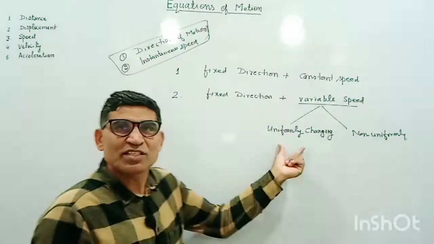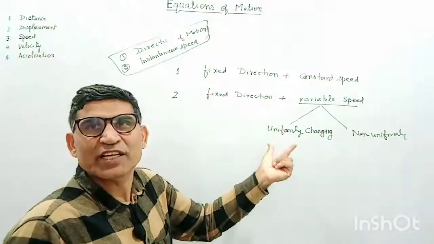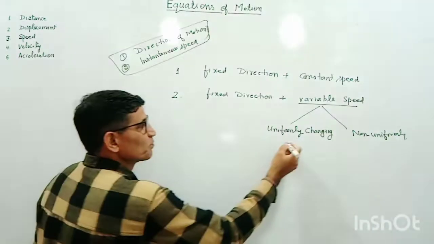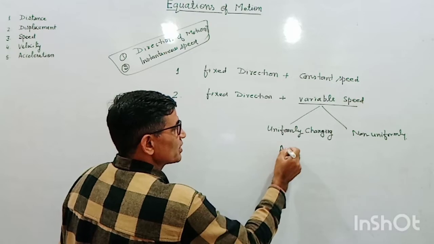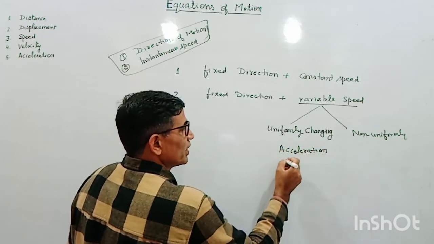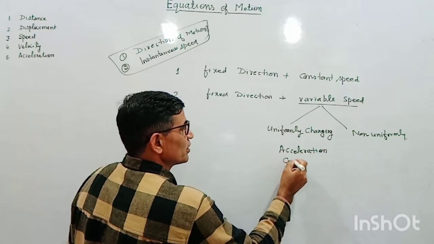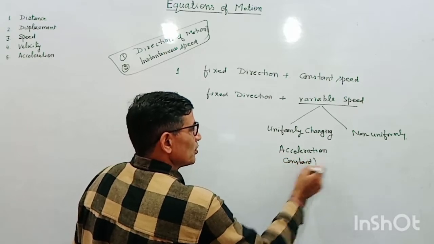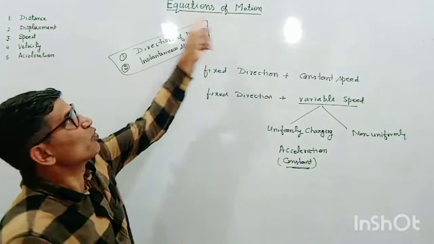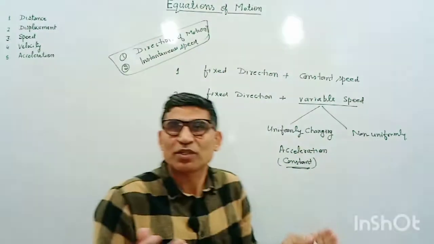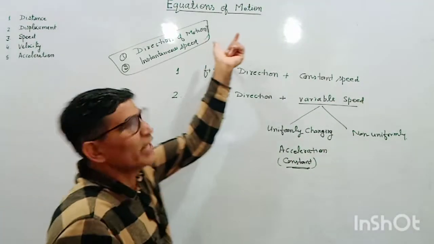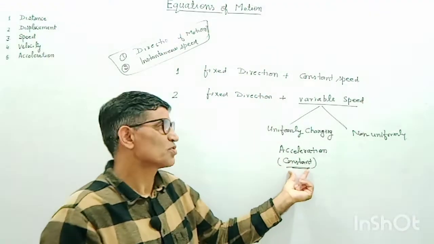If this change in the speed is uniform, then we can say there is an acceleration which is constant. So here acceleration will be constant. And all the equations of motion, you know, there are 3 to 4 equations of motion, are valid only when this acceleration is constant.